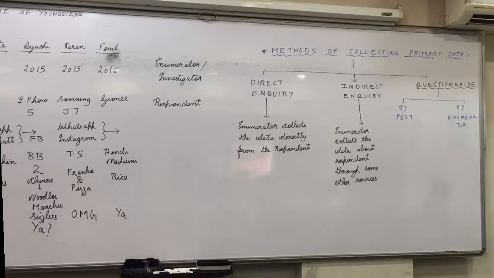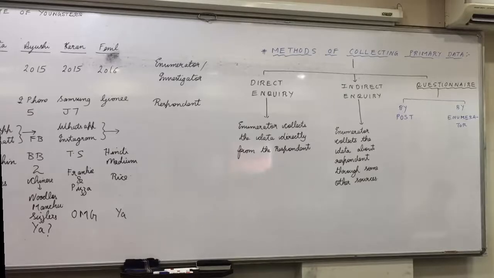Underline the first sentence. Group of all units under study is called population. Do you find that? Then next to next line, third line, underline. The total number of units contained in the population is called the size of the population.